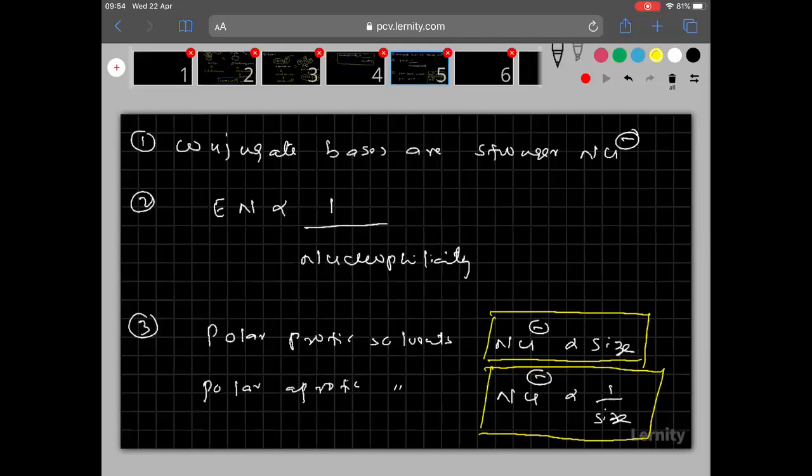Total 5 rules are there in this slide. I summarized 3 rules. In the next one, 2 rules we'll be seeing. I hope you are all copying this one.